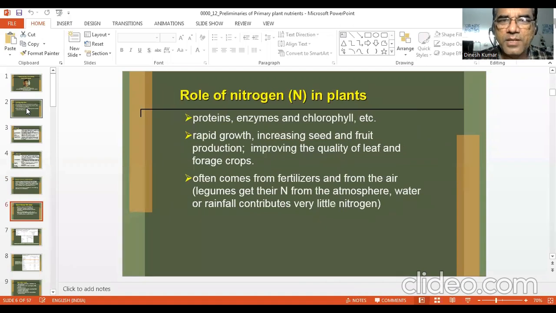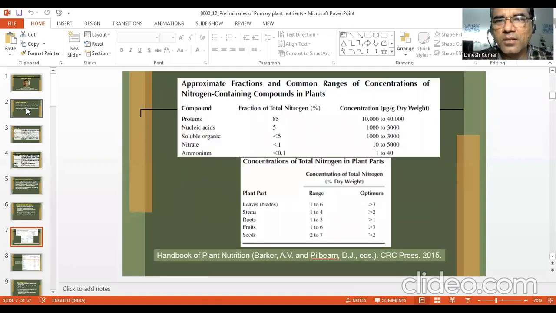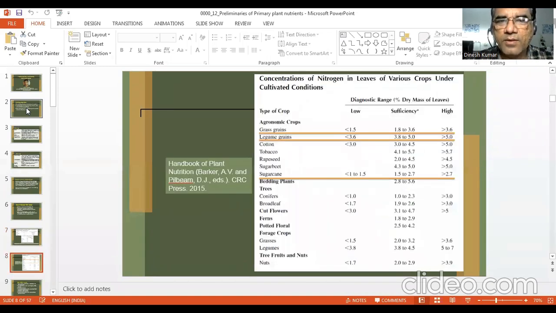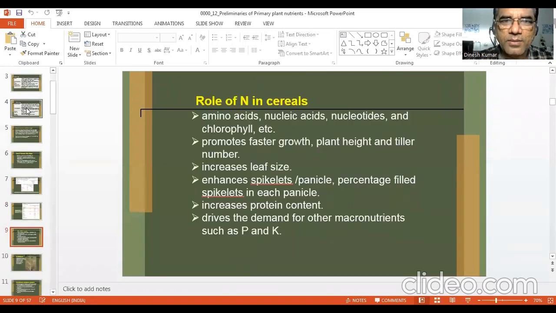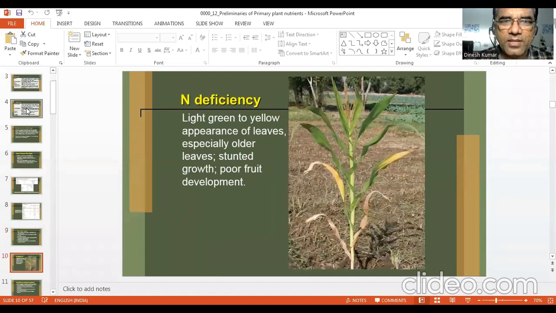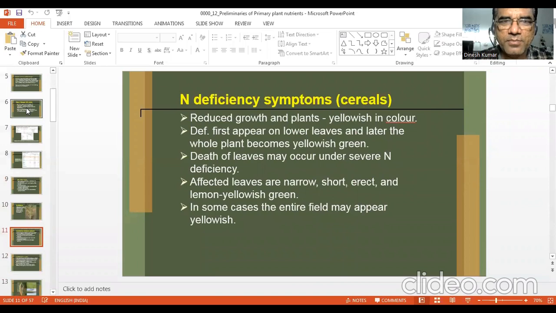Then we have seen the role of nitrogen, the concentration of nitrogen in soil and in plant, and different nitrogen containing compounds in the plant: proteins, nucleic acids, soluble organic nitrogen, SON, and ammonium. Then we have seen the concentration in cereals, legumes, and some other crops, and the role of nitrogen in cereals and deficiency symptoms.